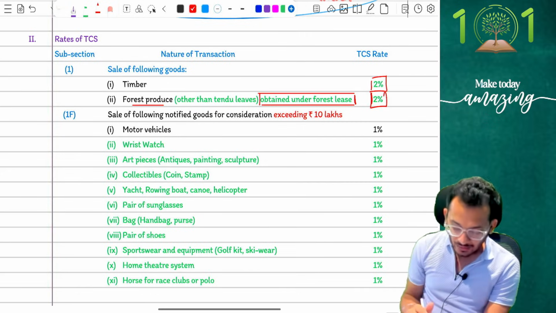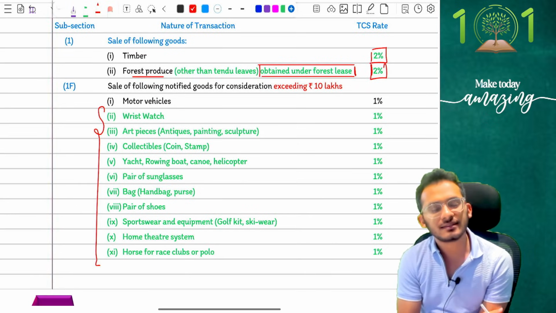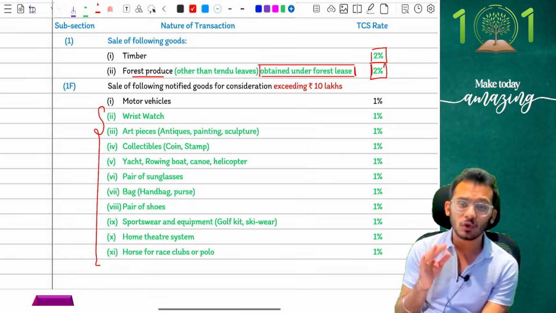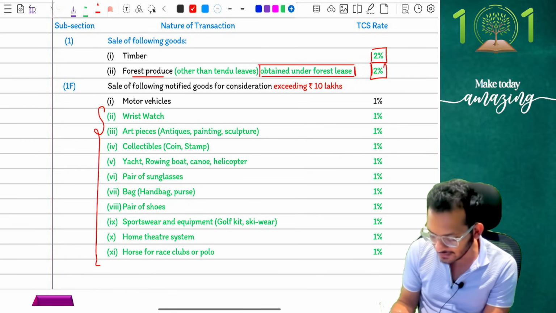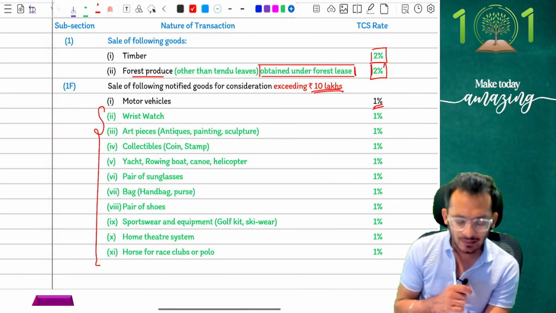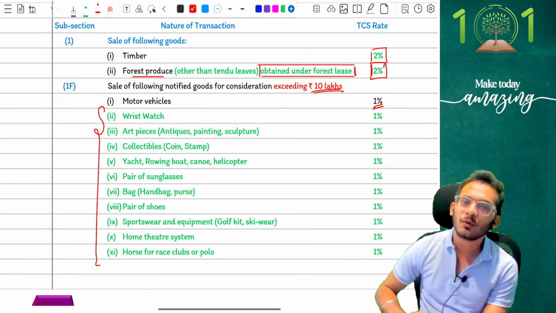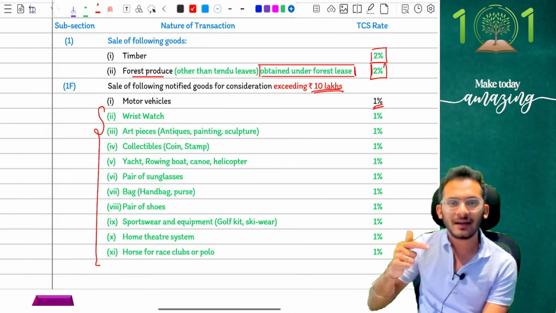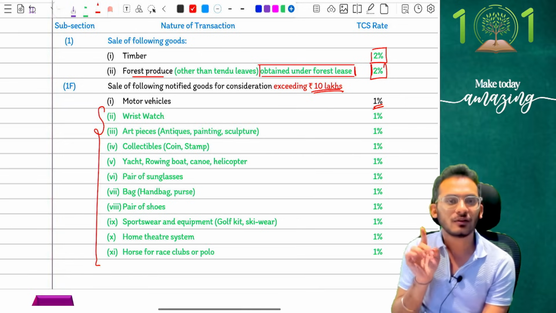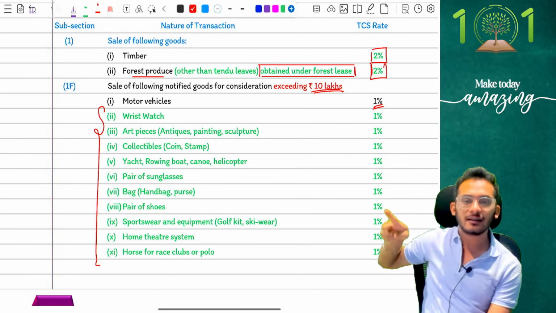Correct? Very good. Apart from this comes a very serious amendment, people, which is your luxury products. Until last year, TCS used to say that if I purchase a motor vehicle, then motor vehicle alone was liable for TCS at the rate of 2% for a value exceeding 10 lakh rupees. Now income tax says I am also notifying other luxurious products. They have come and told, my dear rich people, if you are going to buy such luxurious products, then I need TCS on that also. No more motor vehicles alone. Those are the items given to you.